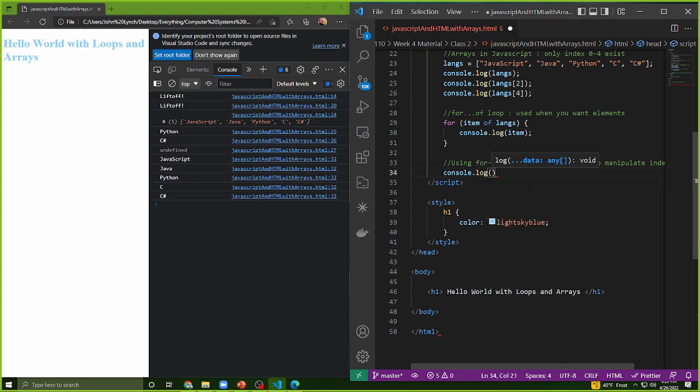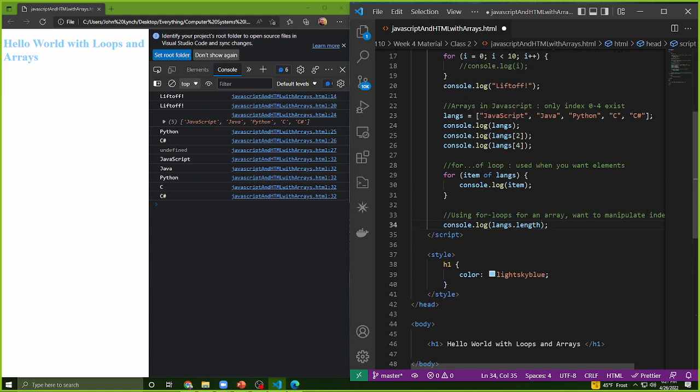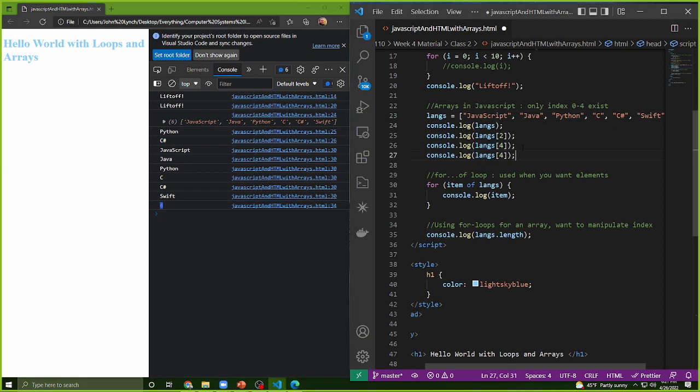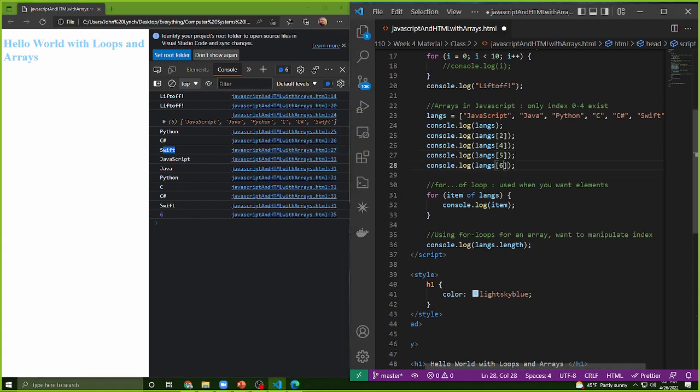But for the time being, let's just try to get our logic working. There's a method I want to show that's built into nearly every language. You can go ahead and type out the array name. I called this langs, and the array langs has a dot length associated with it. You'll see it's 5. Now, if we expand this logic a little bit, if I add one more value to this, like Swift, which is Apple's language, you'll notice it works okay for everything. And I go up to a 6, and now I'm able to use my 5. Okay, I get Swift. But now instead of going up to 5, if I get 6, I'll get an undefined.